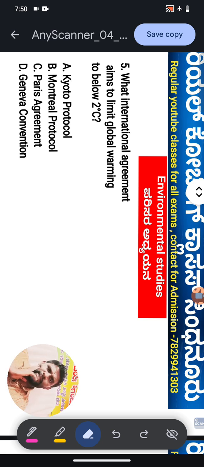Option C is the right answer, yes. Paris Agreement is the right answer. Paris Agreement, option C. The Paris Agreement, the international agreement, aims to limit global warming to below 2 degrees Celsius. Next question, question number 6.